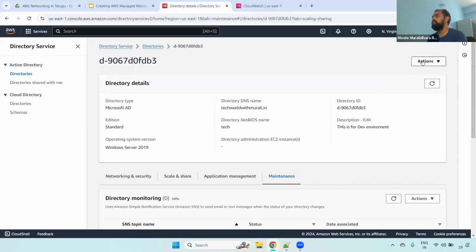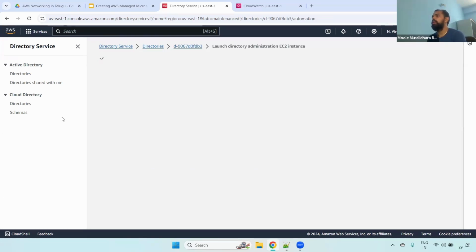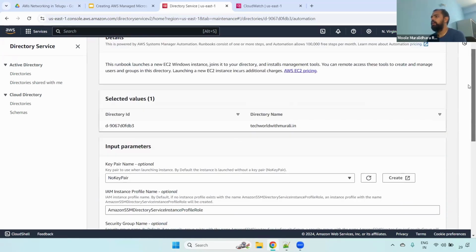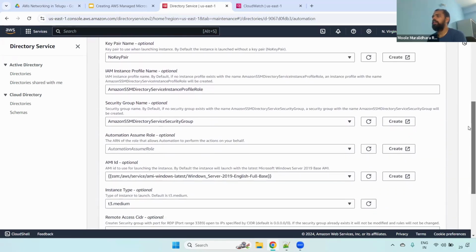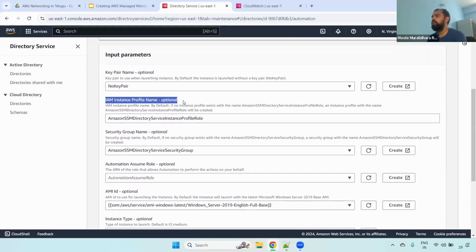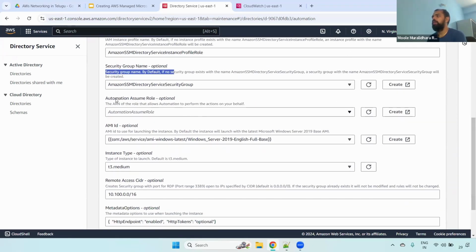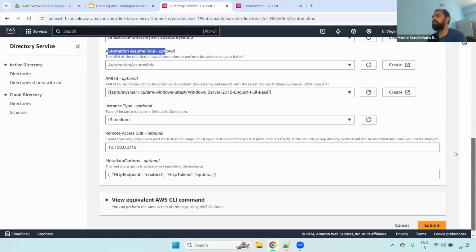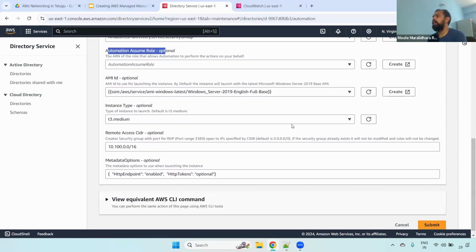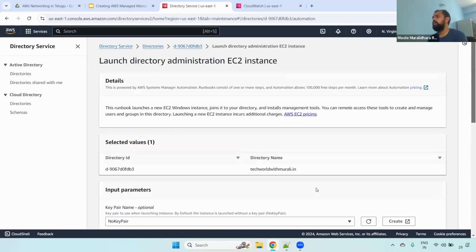Fine. Next, if you go to the actions, in case you want to launch an EC2 instance for directory administrator purposes, you can select this one. Then here you have to give the EC2 instance type, the AMI, and the key pair name. You also require an instance profile, the security group name, and the automation assume role. You can see all the things. Understand that? And one more thing you have to understand.